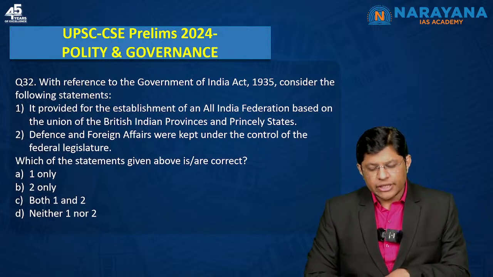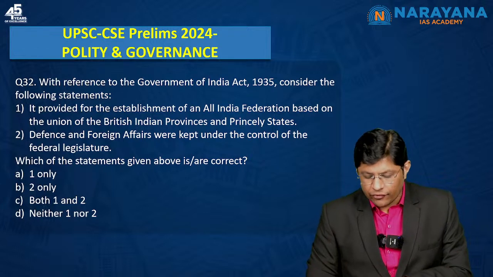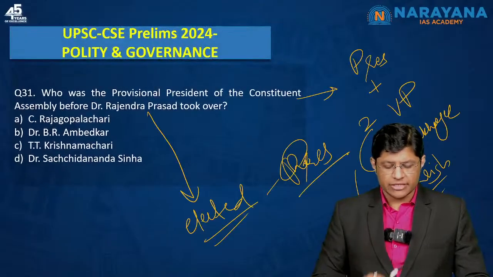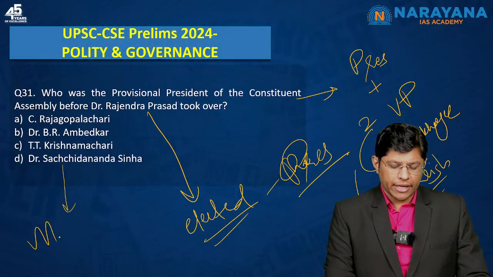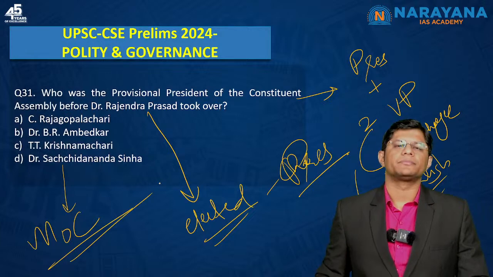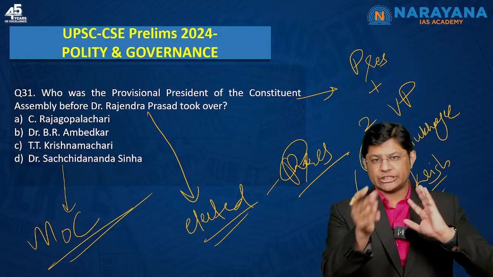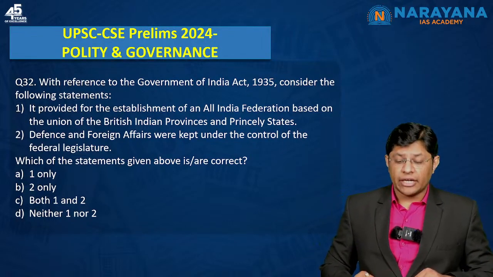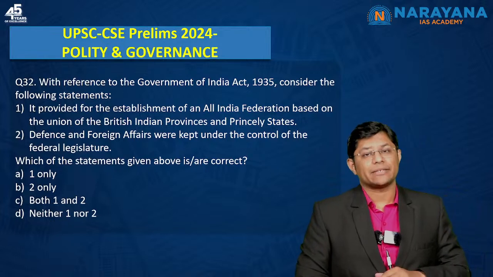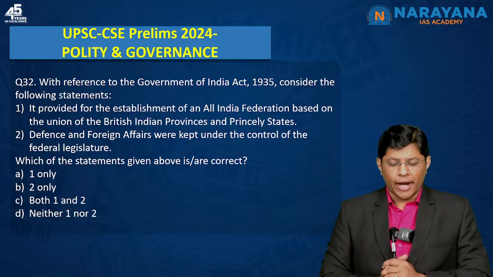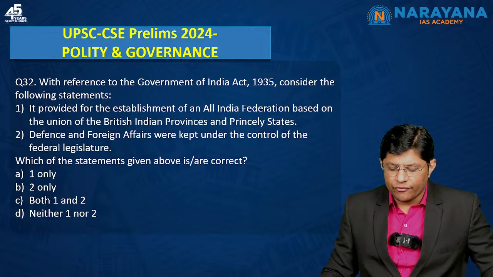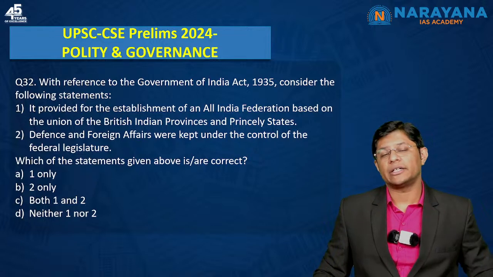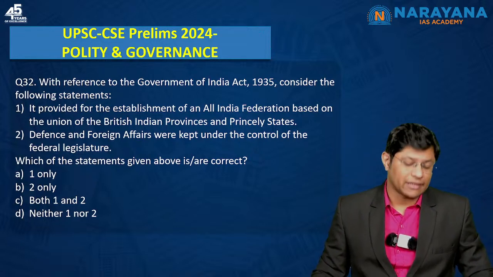With reference to the Government of India Act 1935, consider the following statements. Again, the previous question, you can find in the Making of the Constitution chapter, right? So, the first section of Lakshmikant. The next question: with reference to the Government of India Act 1935, it provided for the establishment of an All India Federation based on the Indian provinces and the princely states. The first point under the Government of India Act 1935.